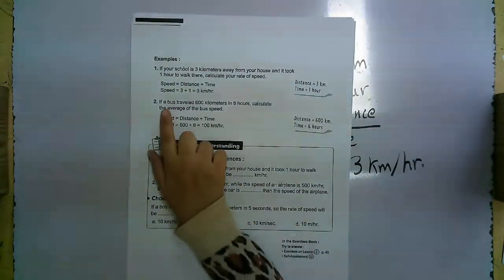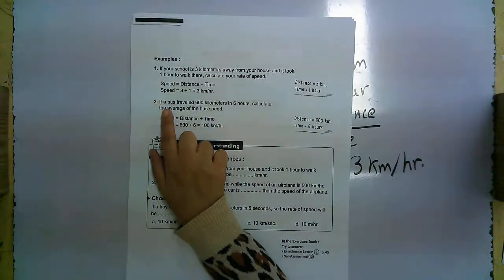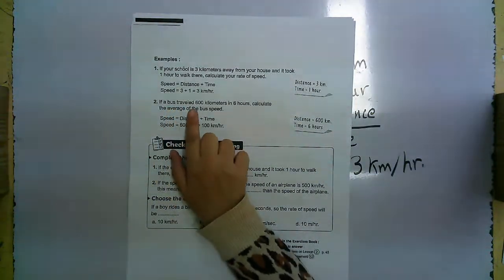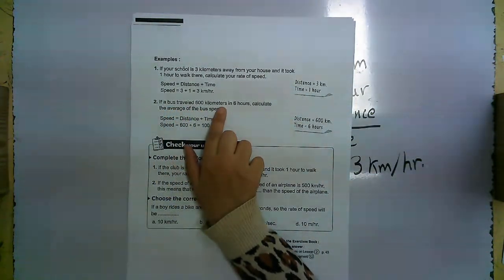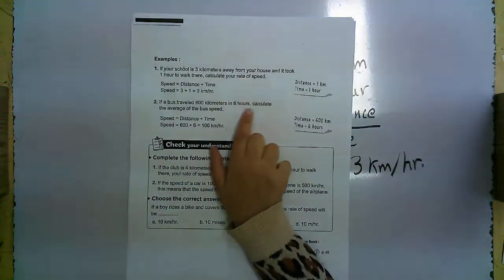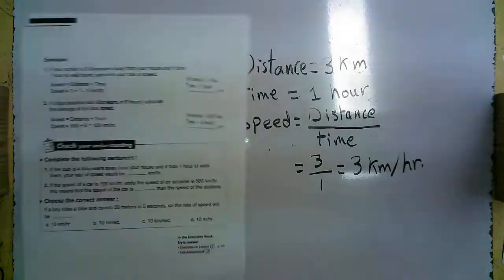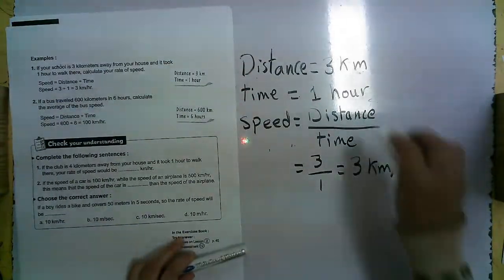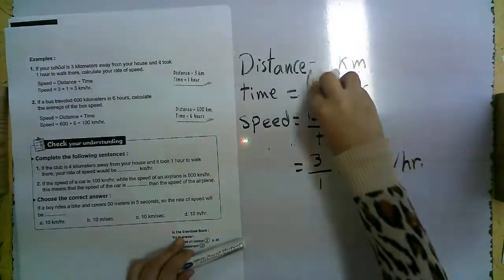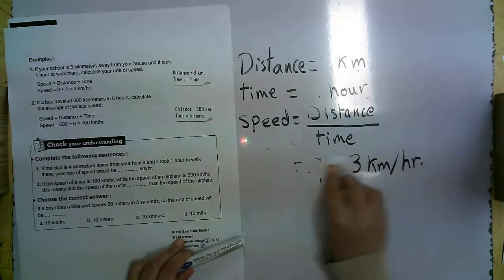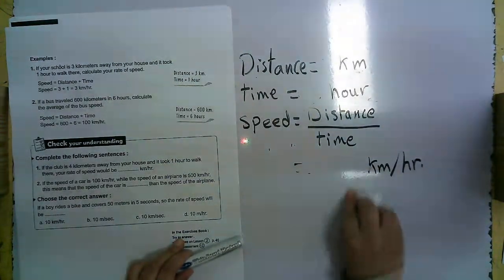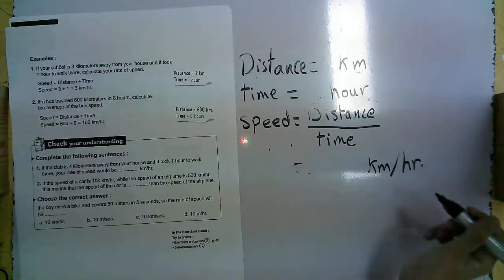Let's take another problem, a story problem. If a bus traveled 600 kilometers in 6 hours, calculate the average speed of the bus. Here in this problem, we will change the values.